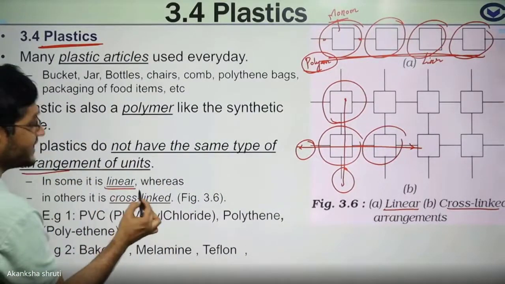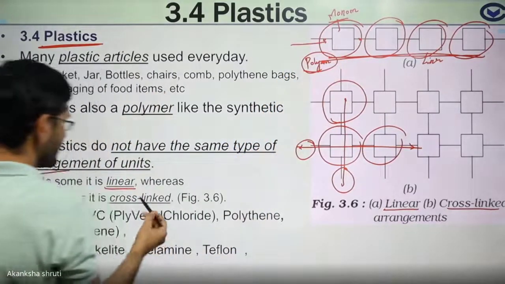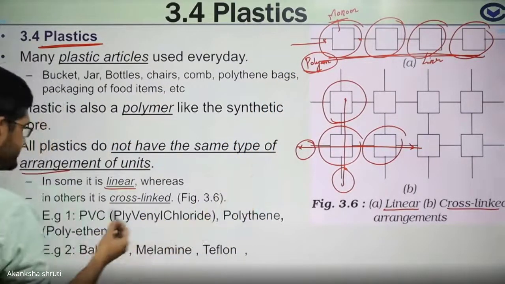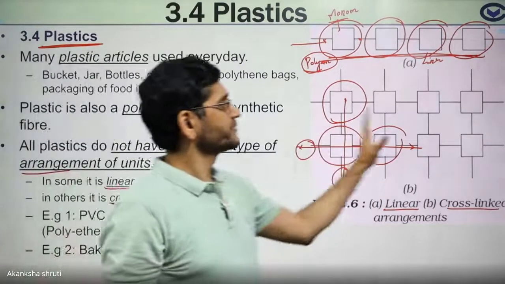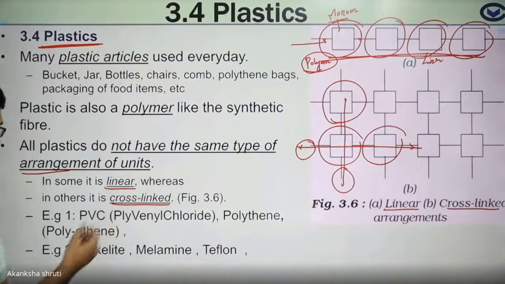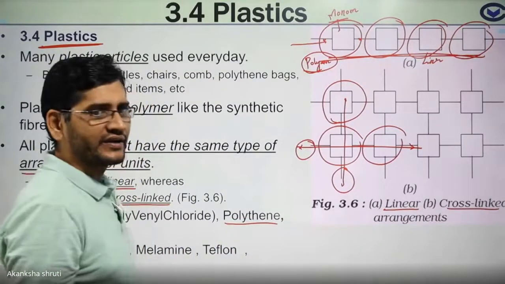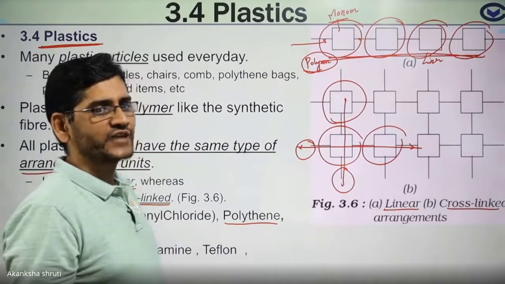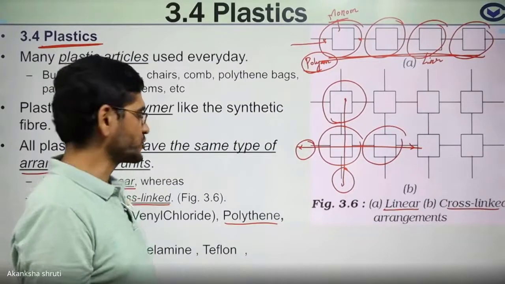That may be linear, like for making the thread-like structure, or maybe the crossed one for the flat structure. Students, examples of plastic are the polythene bag that you use for carrying or packing various food items, your chips or other processed food.